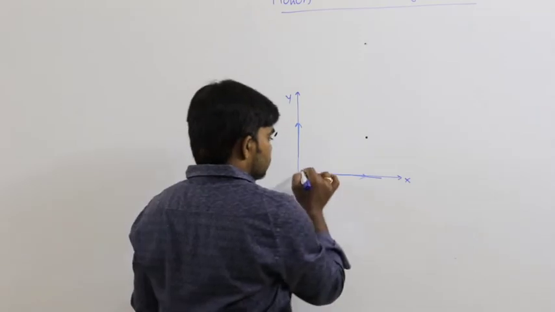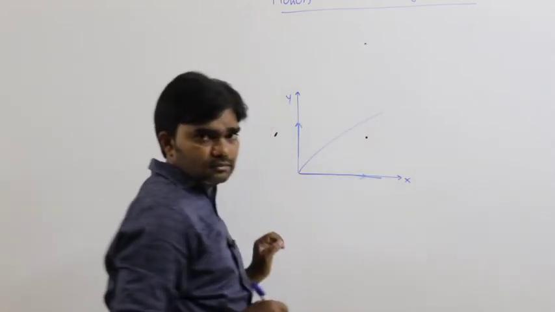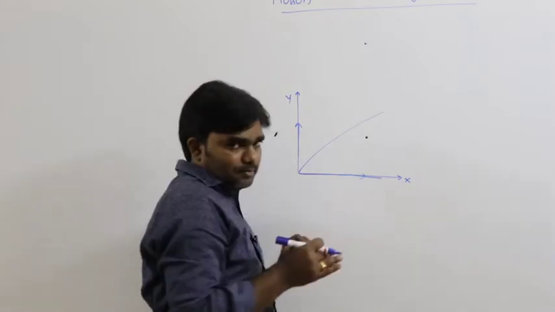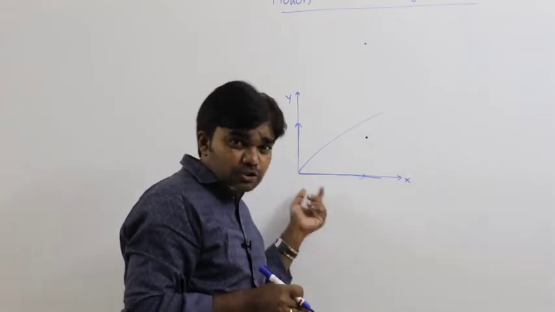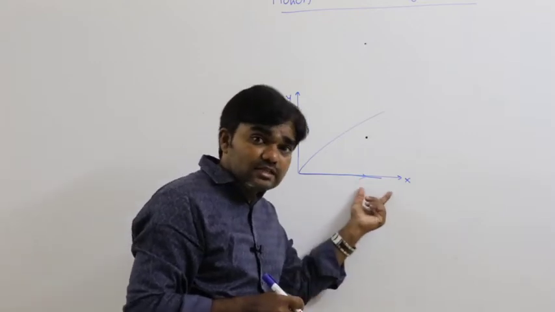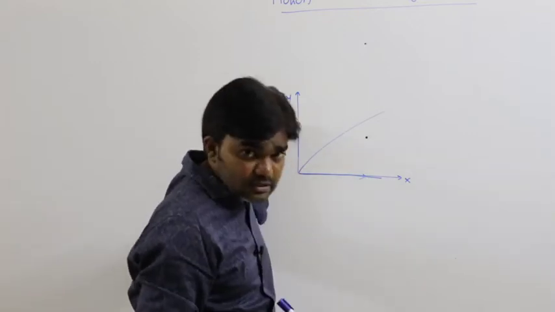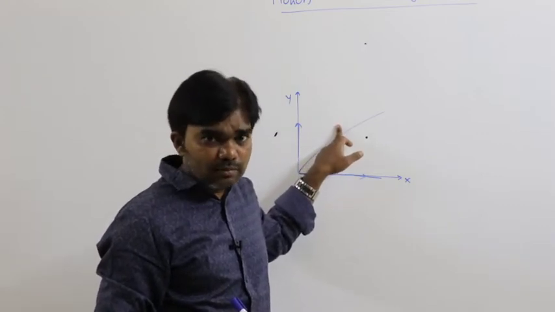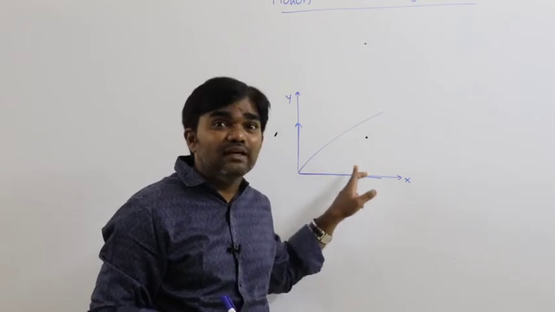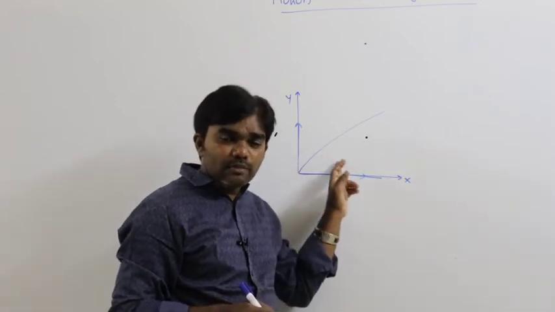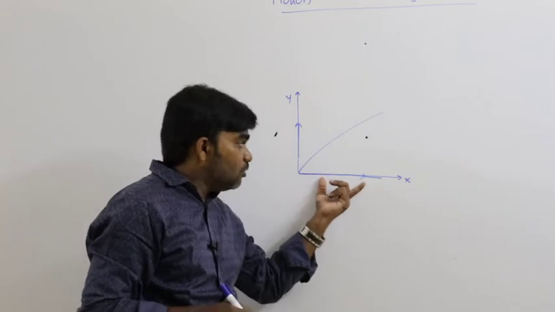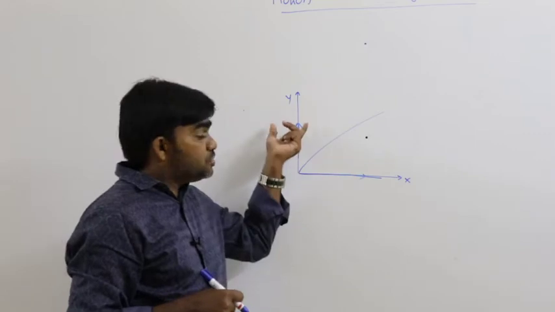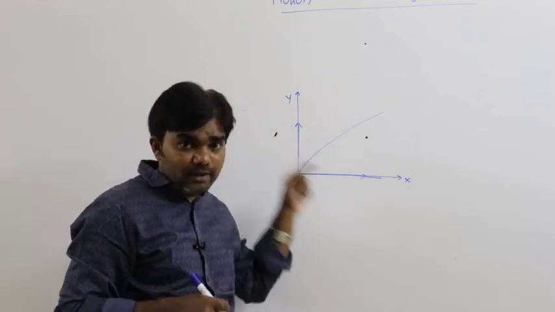But if at a time the position of the body changes along the x-axis and changes along the y-axis, that is called motion in two dimensions, or motion in a plane.